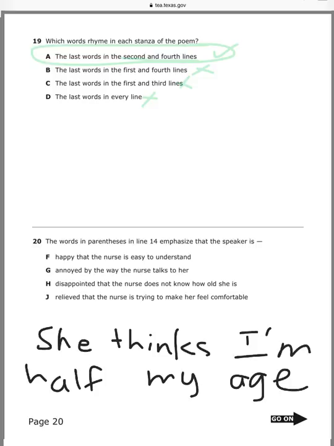Would you be happy? Happy that the nurse is easy to understand? No, he's not happy. Like, oh, why is she talking to me like that? Annoyed by the way the nurse talks to her. That could be. Disappointed? No, he's not disappointed that the nurse does not know how old she is. Oh, it's a girl. Disappointed. It doesn't feel like disappointed. It feels like he's annoyed.